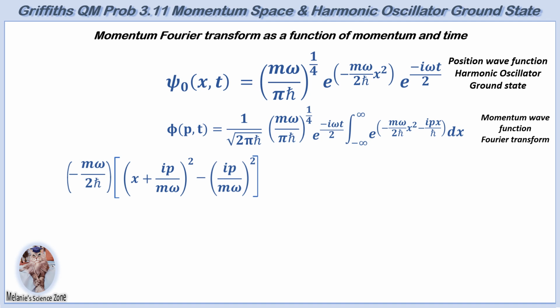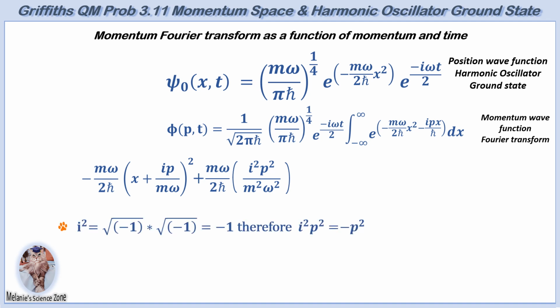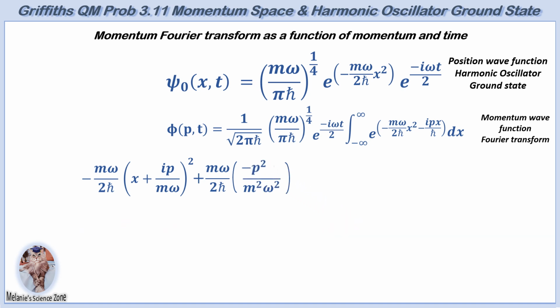plus ip over m omega squared. The common factor can then be distributed to the 2 terms. Since i squared equals the square root of -1 multiplied with itself, i squared equals -1. Therefore, i squared p squared equals -p squared and can be substituted into the expression. The right term is then evaluated, resulting in the final form of the exponent.